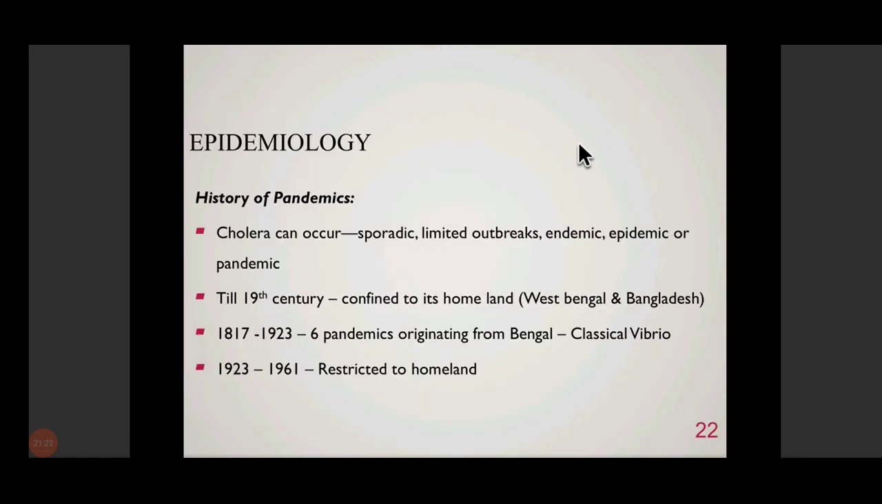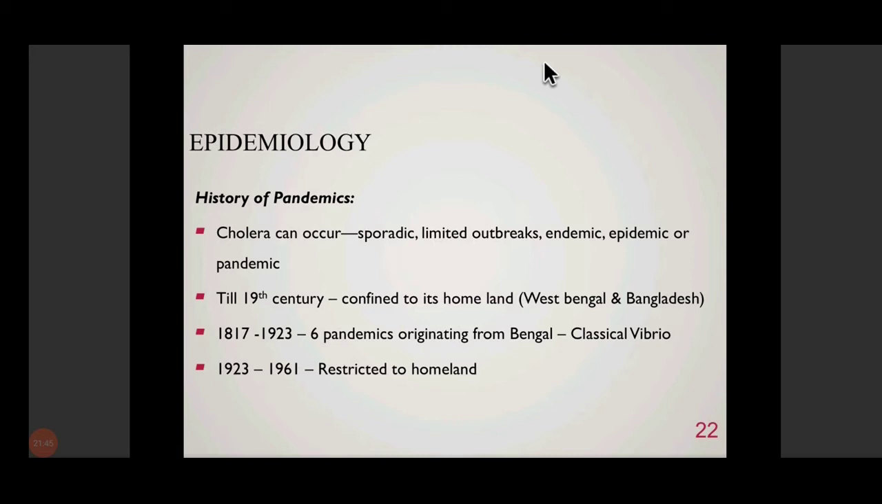So coming to the epidemiology part of cholera. Historically, cholera has been a very important disease. It can cause either sporadic or limited outbreaks. It can be endemic. It can cause epidemics, or it can cause pandemics. So I hope you know the meaning of these words.